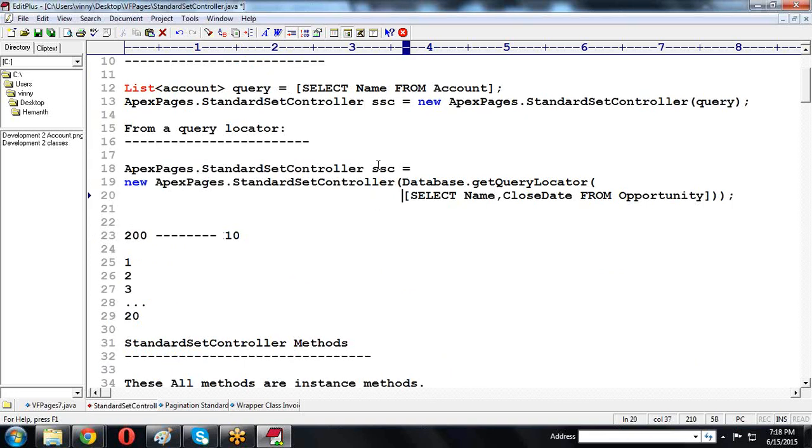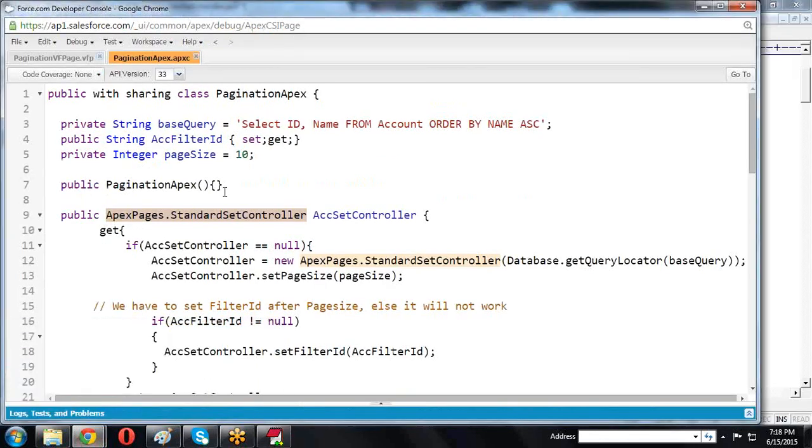For this StandardSetController we are providing the setter method and getter method. So I created public ApexPages.StandardSetController accSetController, the variable name I declared. For this variable, how to provide the getter and setter method?